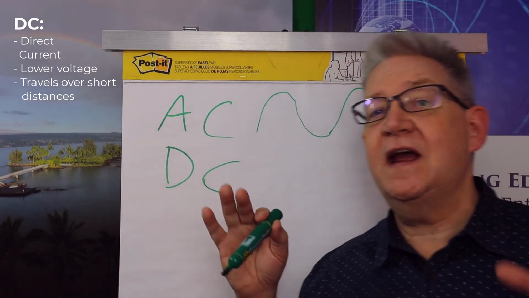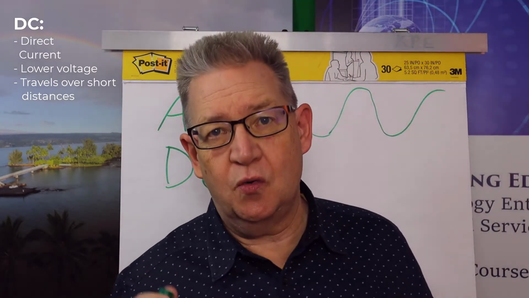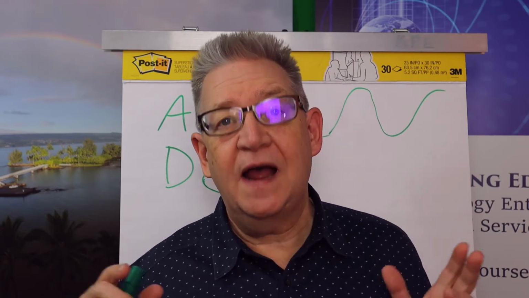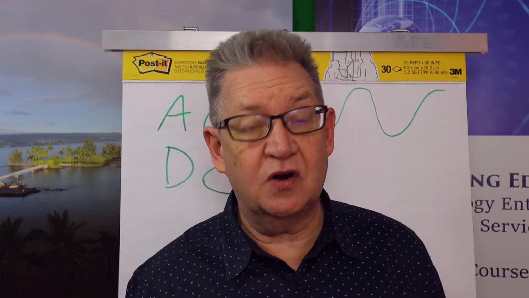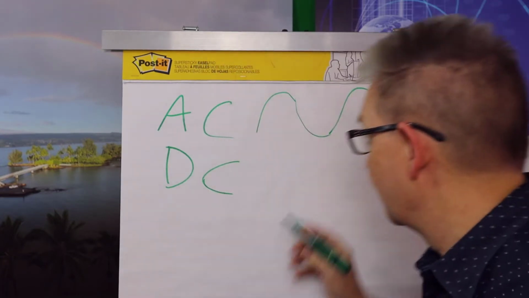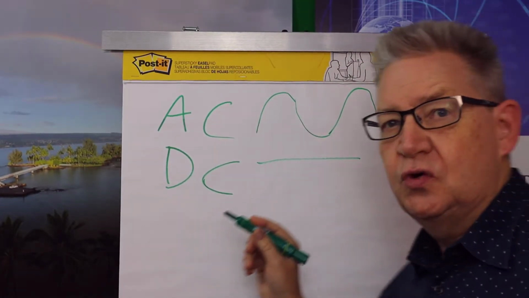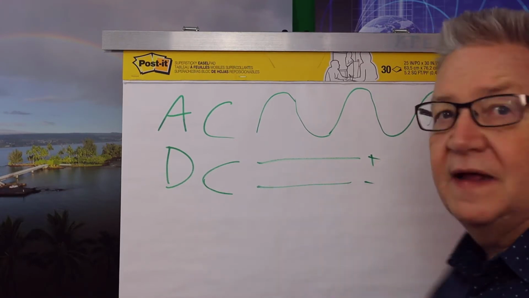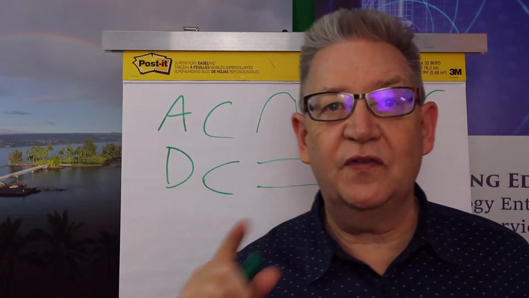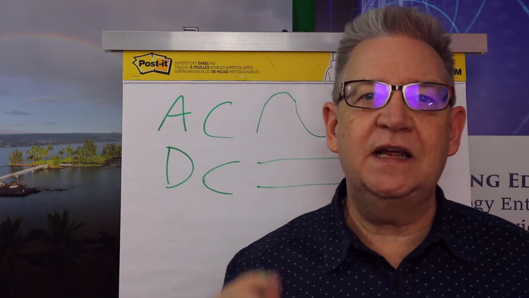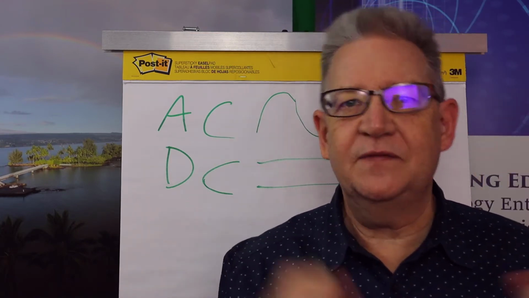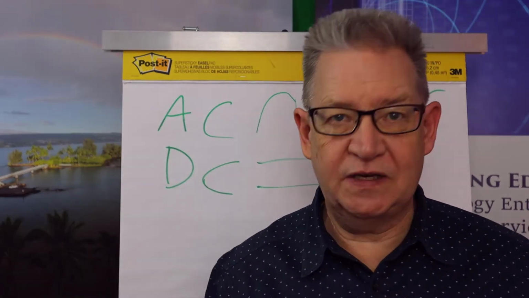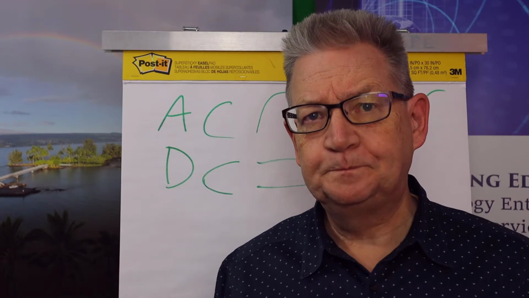Now, almost everything that you own that takes batteries or plugs into a wall actually runs on direct current. So DC, you have two wires, a plus and a minus. So that's that. Electricity only travels in one direction. AC, a specific wire is going to be positive, negative, and it goes back and forth, and that allows it to push that current out farther and farther.